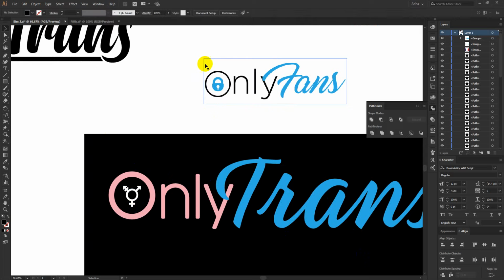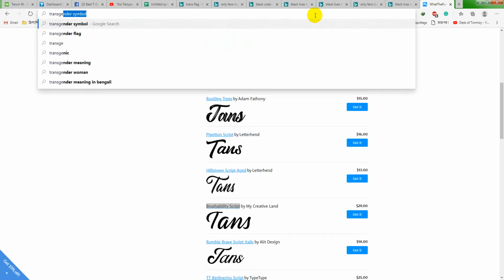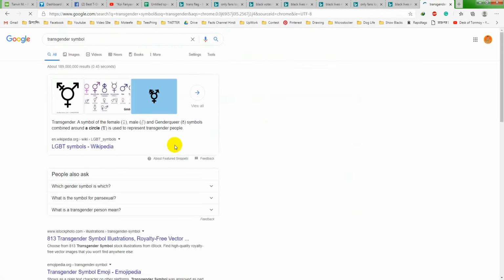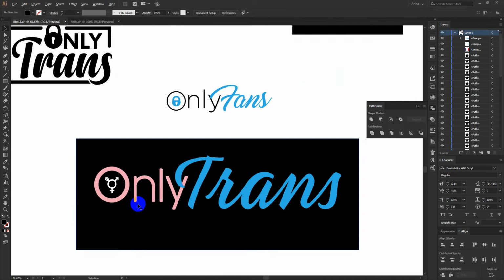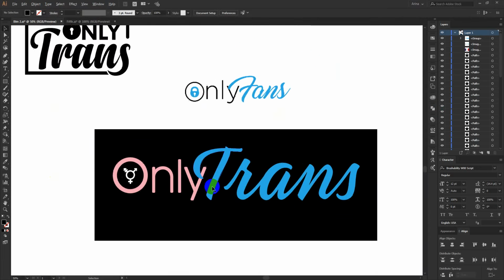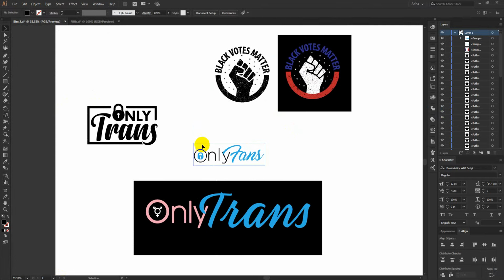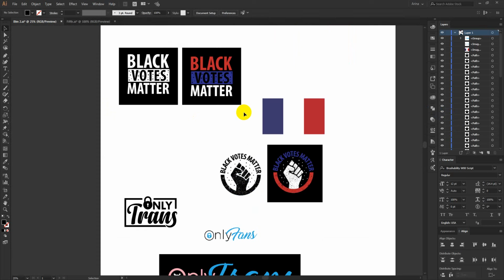There is an icon of a lock, so I could have kept that, but I did some search like this, transgender symbols, and I found this one. This is the symbol of transgender, so here I added that, and that one is also approved. So the main reason of this video was some of you were asking to show more of client talks or how to work for clients. That's why I made this one.